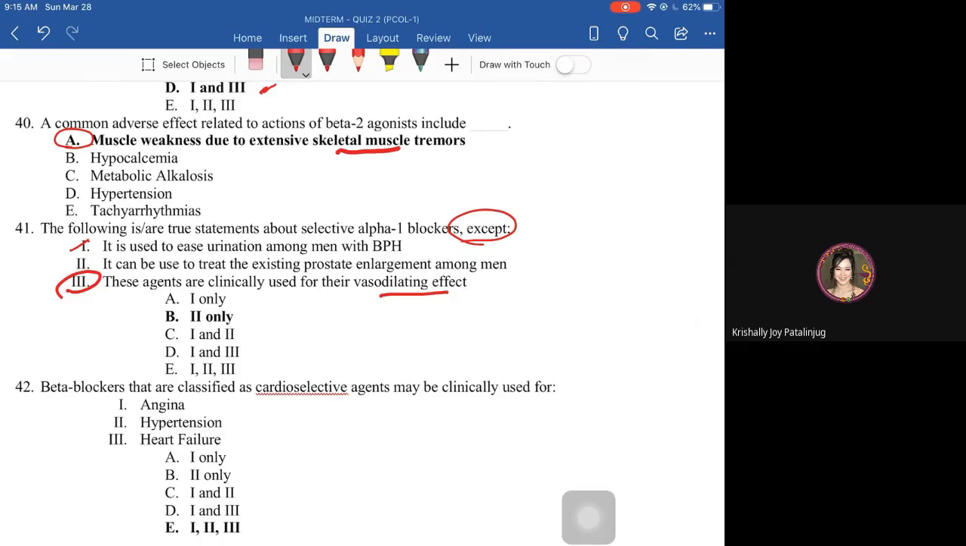But Roman numeral 2 is the exception here. Because alpha 1 blockers are only vasodilators. They have no effect on the enlargement of the prostate gland in men. The medication for the enlargement of the prostate gland has something to do with hormones, so hormonal replacements, hormonal replenishments, are needed.